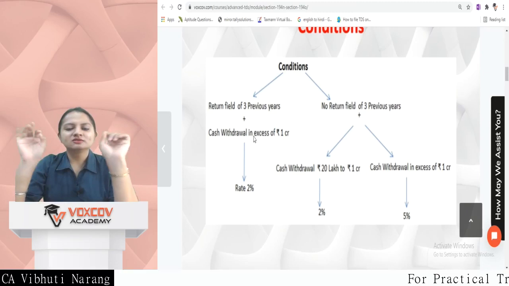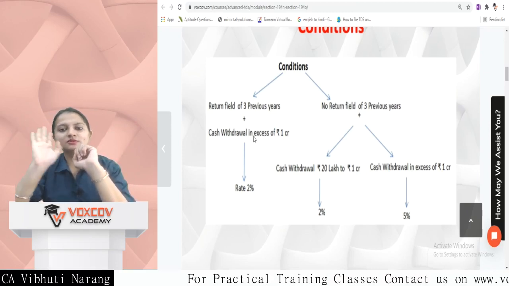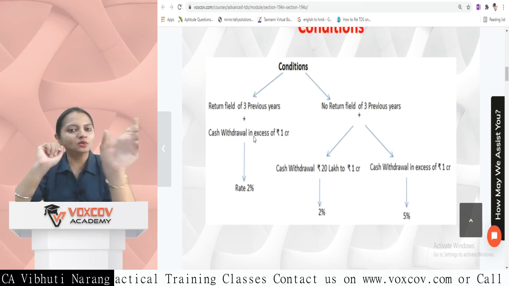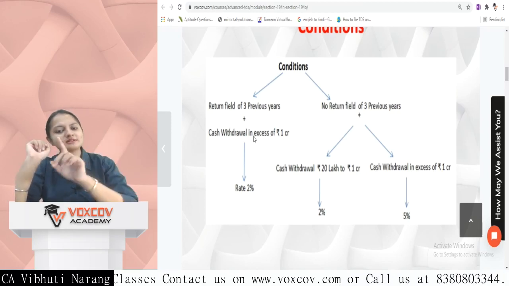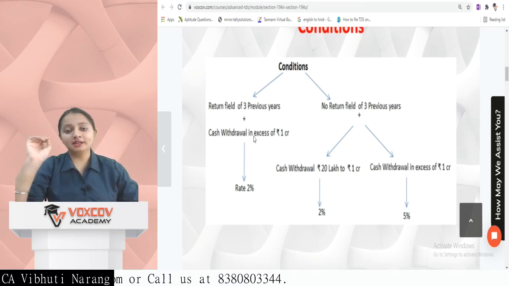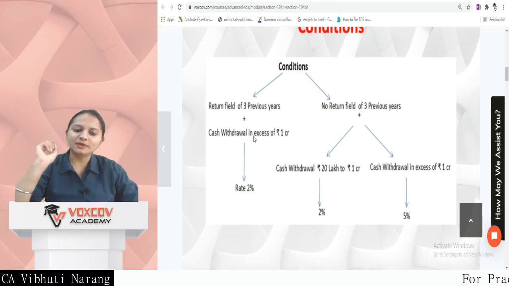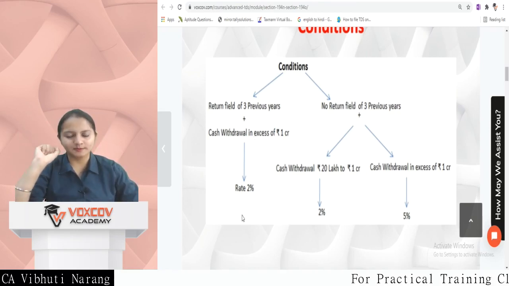This is the only section which says when the threshold limit is exceeded, on the excess amount the TDS is to be deducted, not on the whole amount, right? In excess of 1 CR. Let's suppose the withdrawal in cash from a particular bank of a deductee is 1 crore 10 lakh rupees. So on that excess 10 lakh rupees, the rate of TDS is 2%.